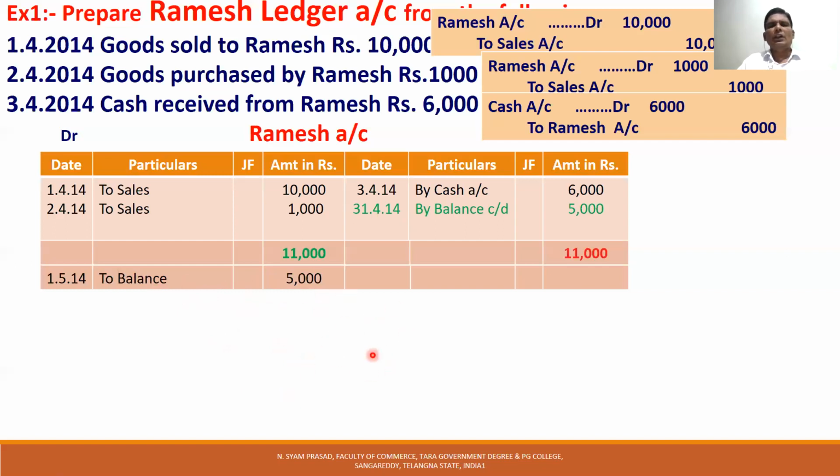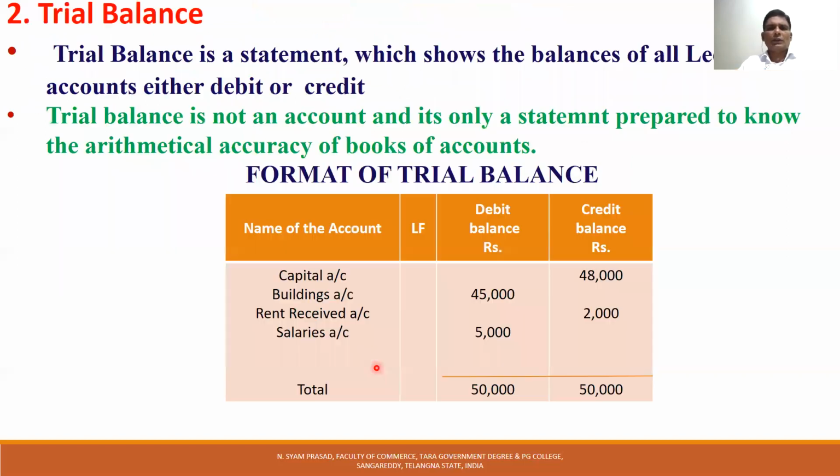Ramesh account is showing a debit balance. That means we have to receive 5,000 due from Ramesh. Ramesh is a customer. We sold 11,000 worth of goods and he paid only 6,000 cash, and he has to pay another 5,000. Whenever any personal account is showing a debit balance, he is a debtor. He is a customer, he is due to our firm. This is about the ledger account. If you're unable to understand, you can go back and see it again on the YouTube channel.